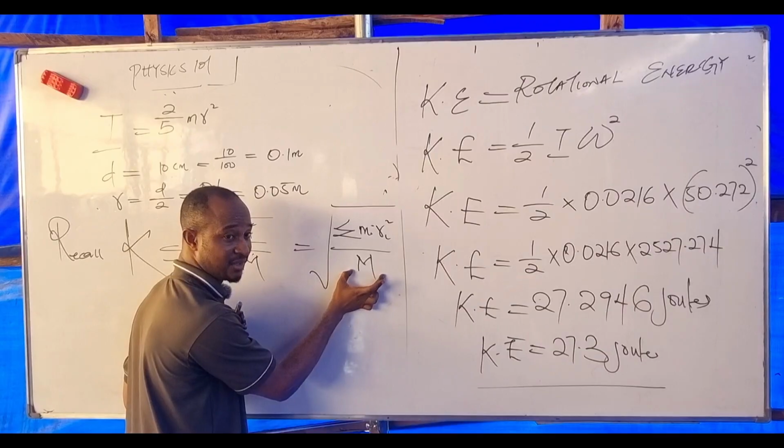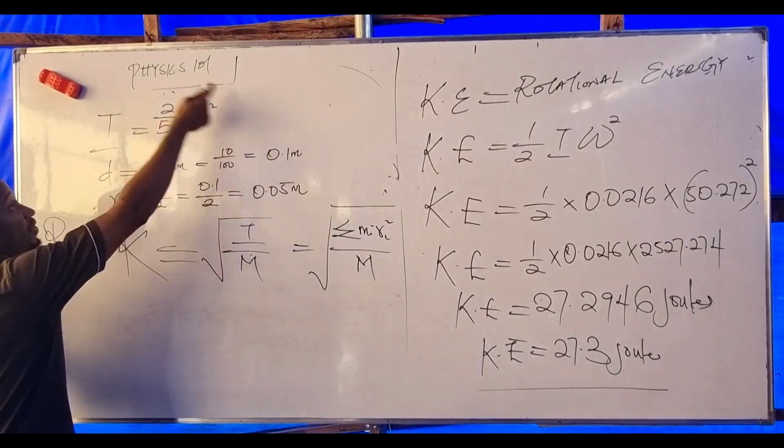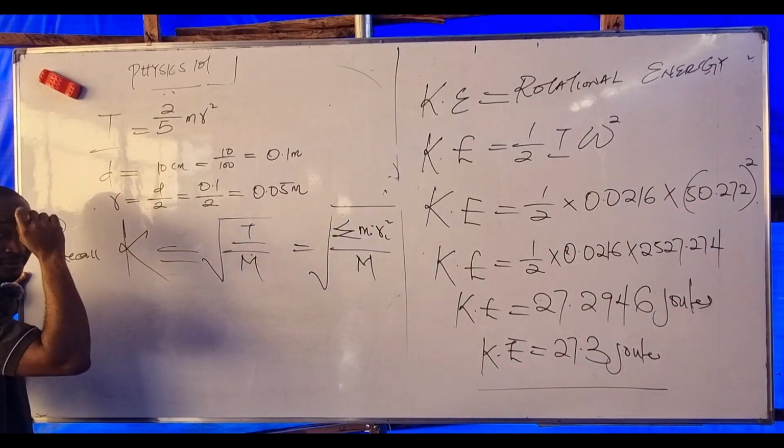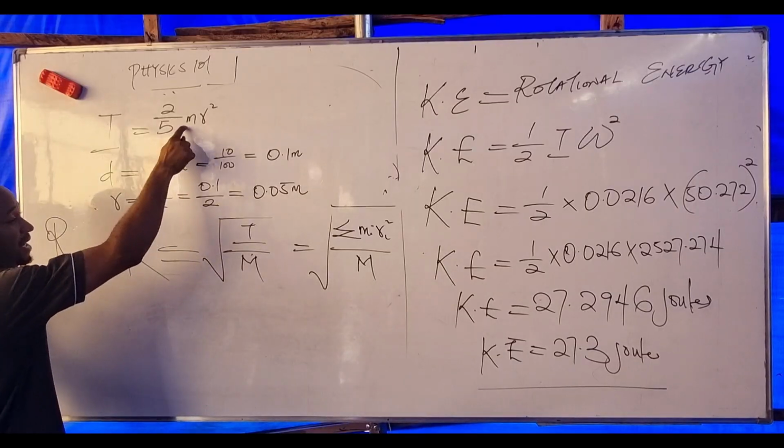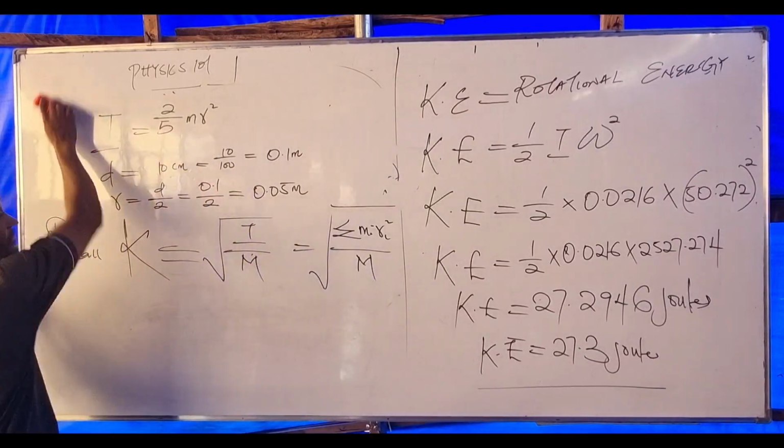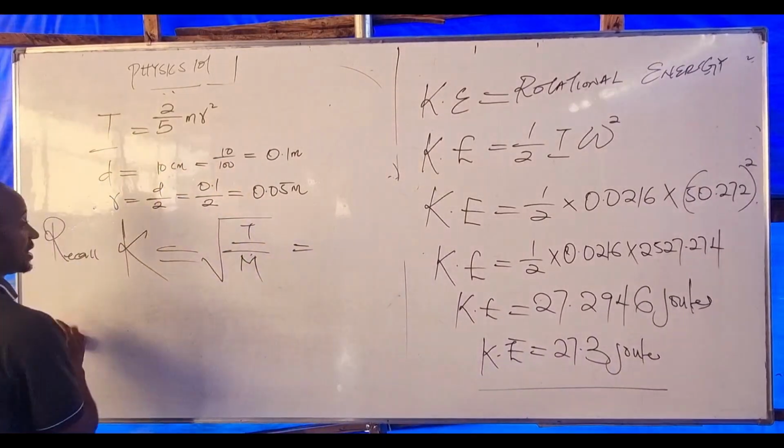So since I'm using a definite shape, this mass is the same as this mass here.